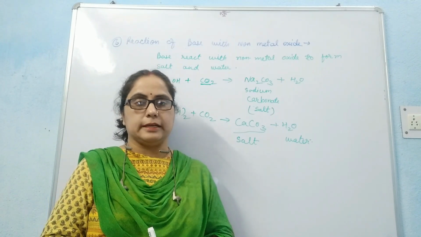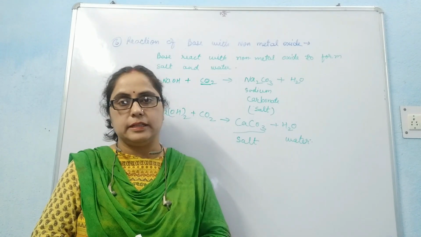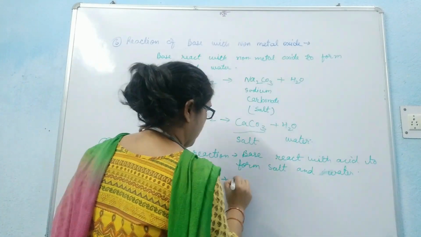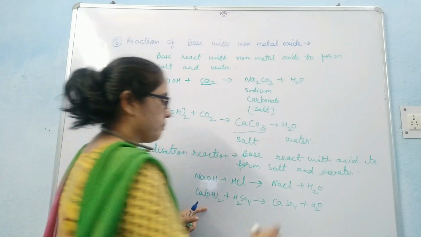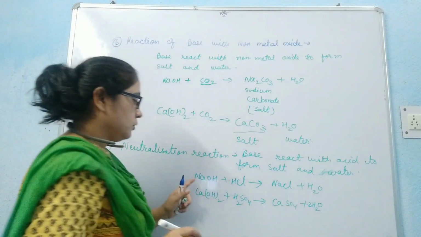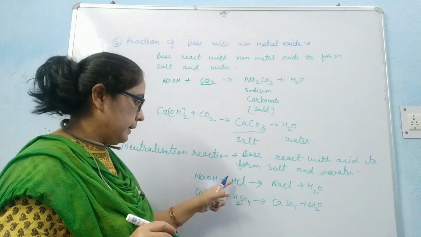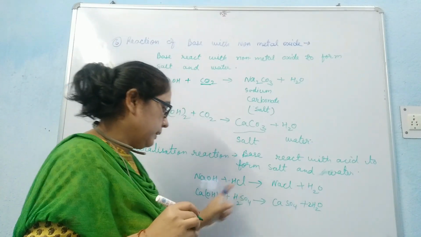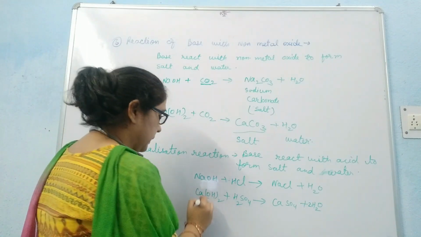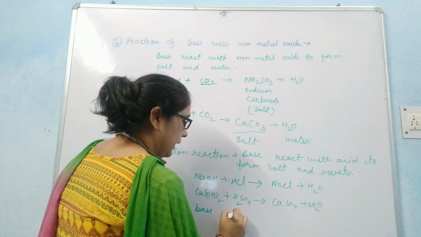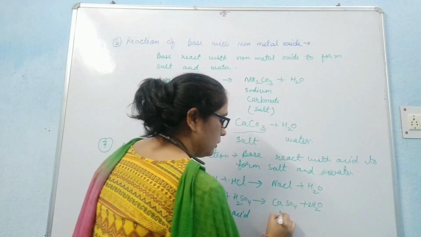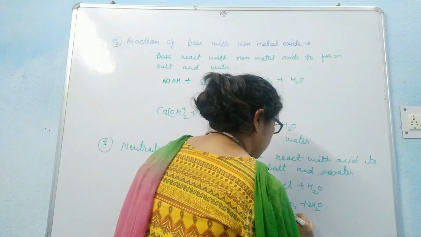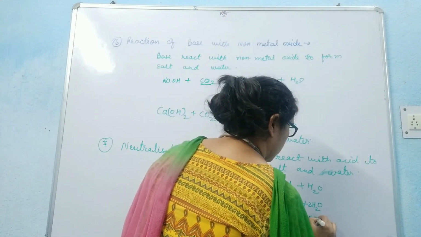In a neutralization reaction, a base reacts with an acid to form salt and water. Sodium hydroxide is a base; when it reacts with acid HCl, it forms NaCl salt and water. Similarly, calcium hydroxide, this is a base, when it reacts with acid forms calcium sulfate, that is a salt, and water.